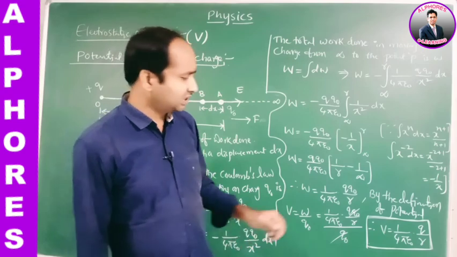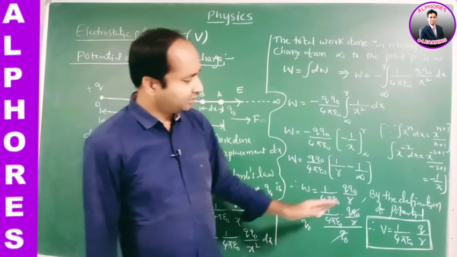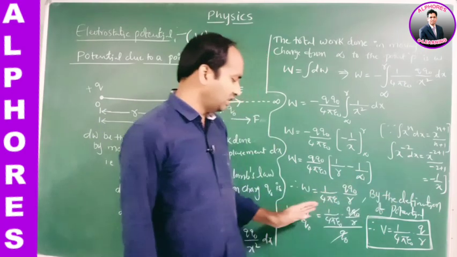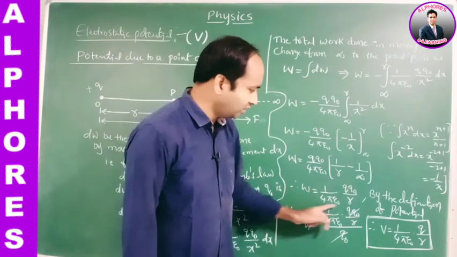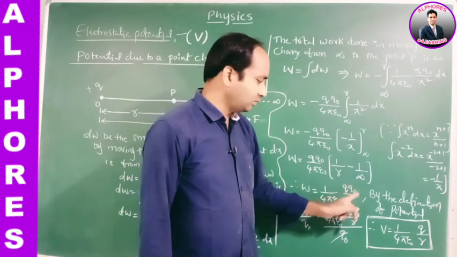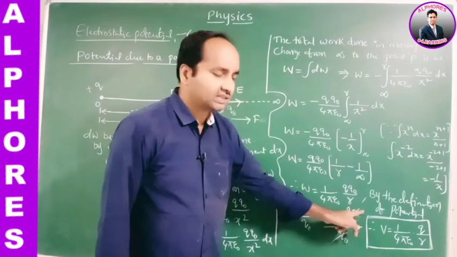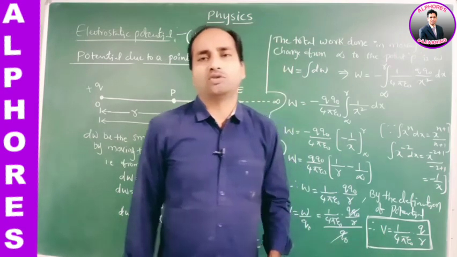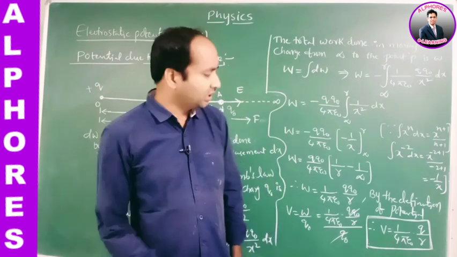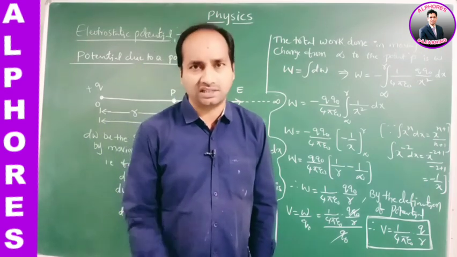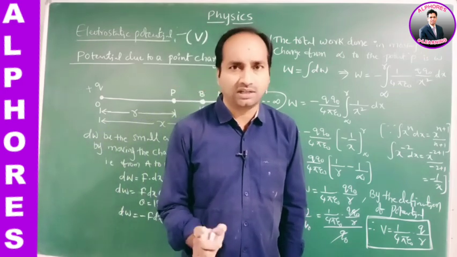By the definition of potential, the amount of work done in moving the charge from infinite distance to any point in the field is the electrostatic potential. V is equal to W by Q naught. Substituting the value of W, 1 by 4 pi epsilon naught Q naught Q by R, the Q naught cancels. So V is equal to 1 by 4 pi epsilon naught Q by R. From this equation we can say that the potential varies inversely with the distance, whereas the electric field intensity varies inversely with the square of the distance.